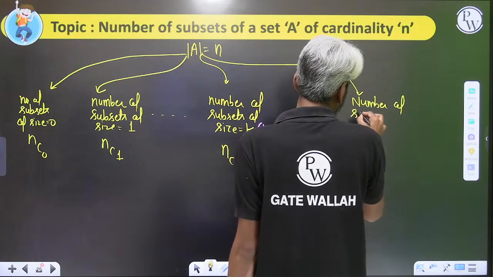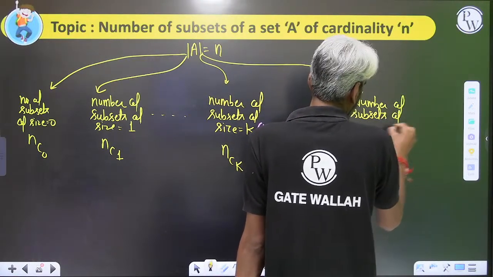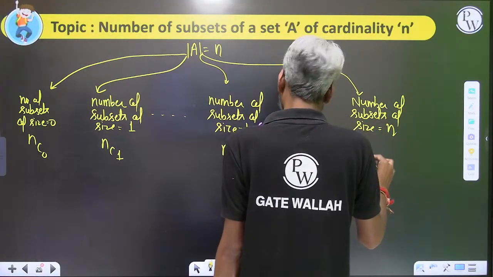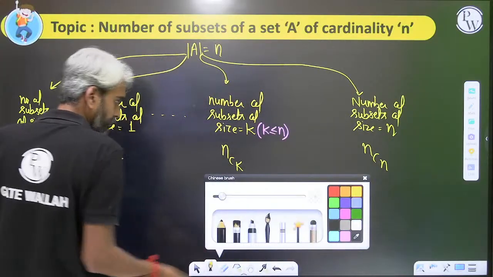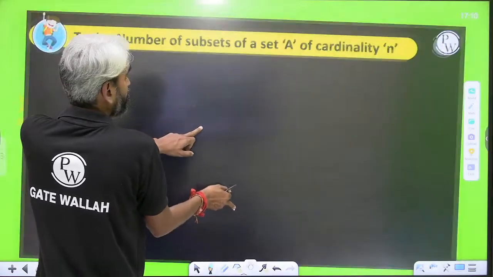So the number of subsets of size equal to n will be nCn. So if I ask you the total number of subsets of set A,